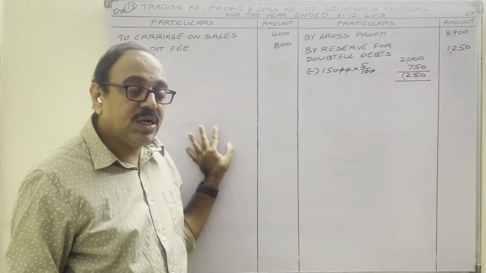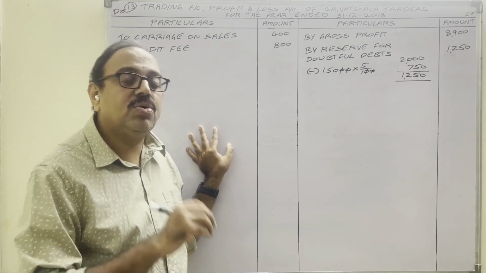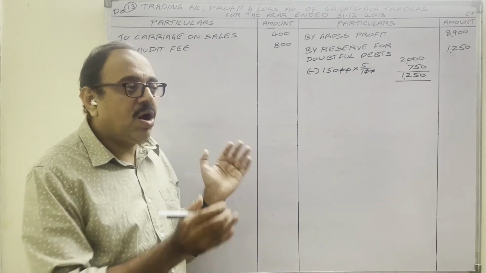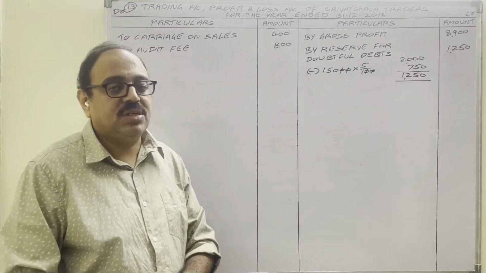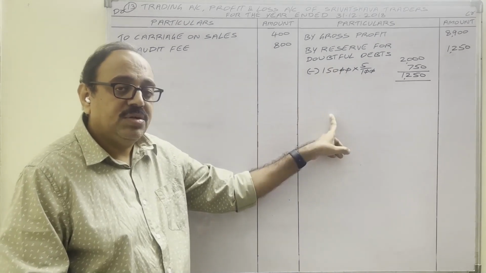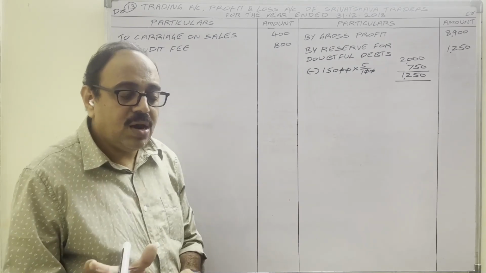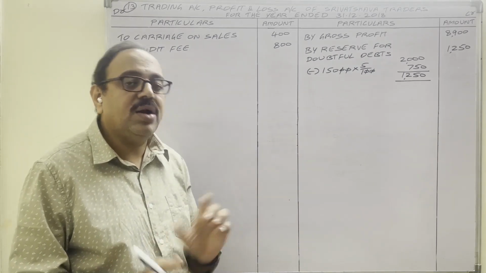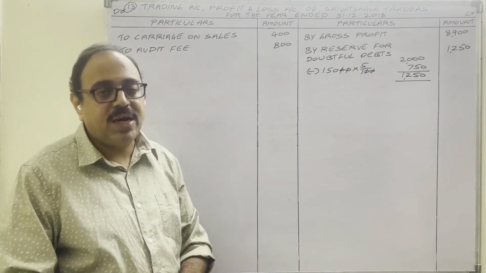But in the question, he is not giving discount on debtors. He is giving provision for discount on debtors. Means on this discount on debtors loss, we are creating a provision, just like for bad debt loss we are creating provision. Now the question is, what is the difference between discount on debtors and provision for discount on debtors? And why do we have to provide provision for discount on debtors?